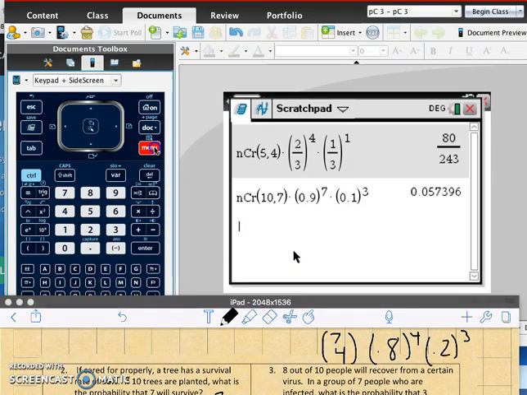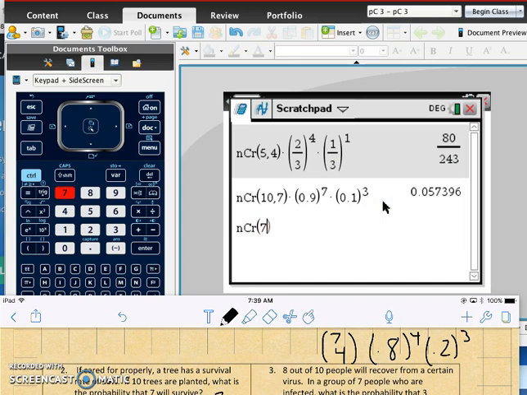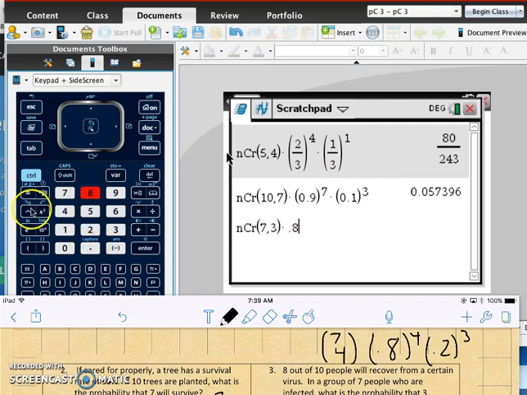Let's see if we can get this typed into our calculator. So we have menu, probability, combination, 7, 3, times 0.8 to the power of, whoops, not 0.8, 0.2 to the power of 3 times 0.8 to the power of 4.